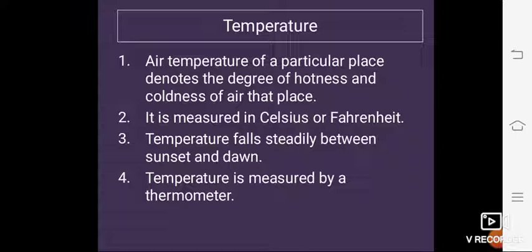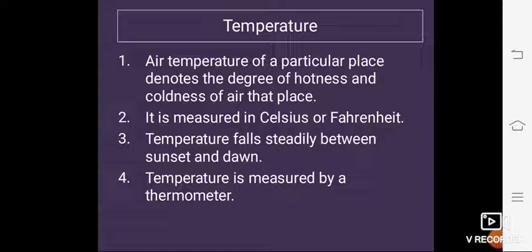Similarly, the sun reaches its highest position in the sky at midday. So generally we say at midday the temperature is very hot, right student? As more of the sun's heat reaches the earth's surface at midday than any other time. So the hottest period of any day is afternoon, right? The temperatures are lowest just before dawn. This is because the surface of the earth cools rapidly after the sun has set.